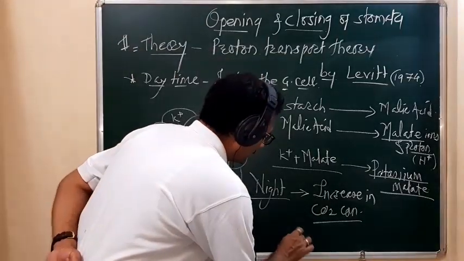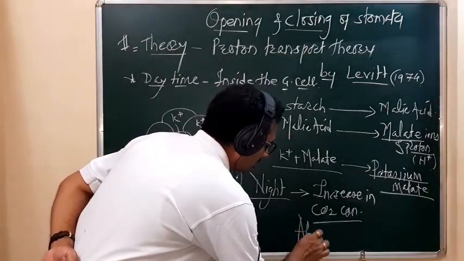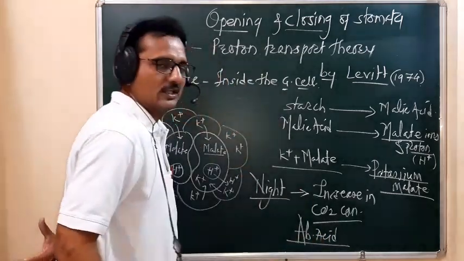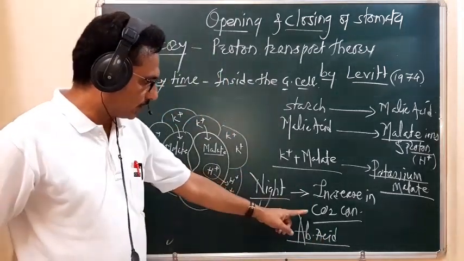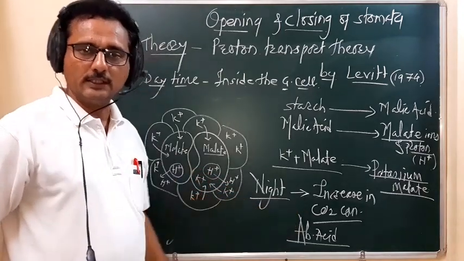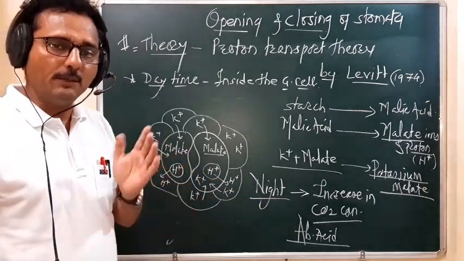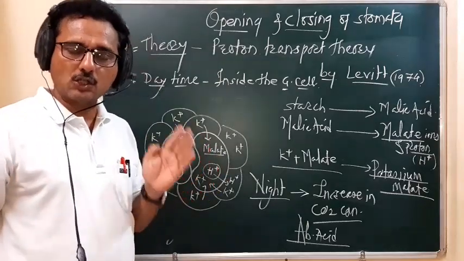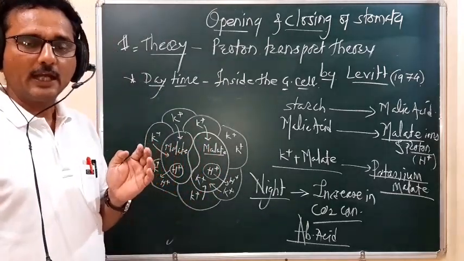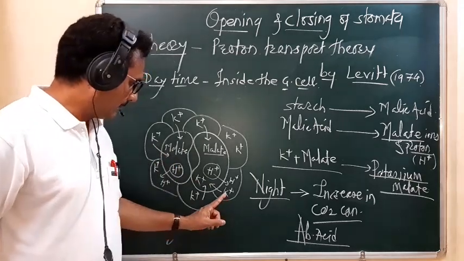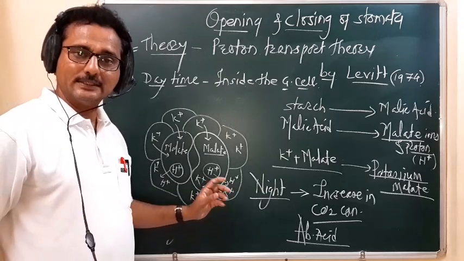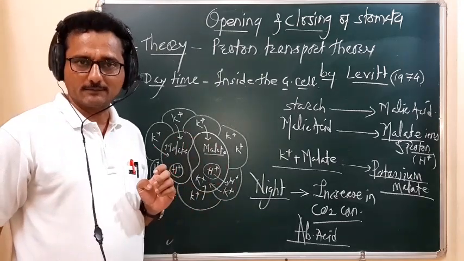In the presence of this abscisic acid and the increase in concentration of the CO2 during night time, the permeability of guard cell is changed, and they stop the intake of K plus ion.